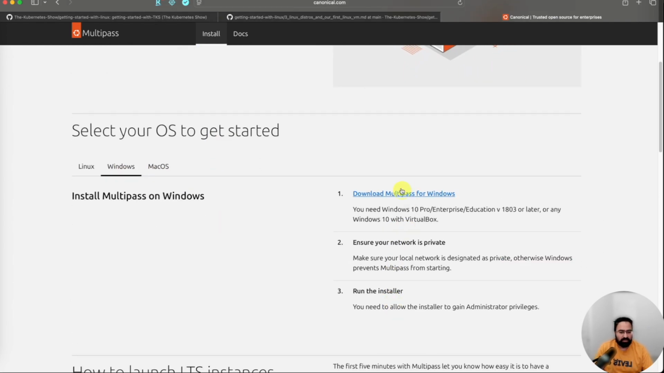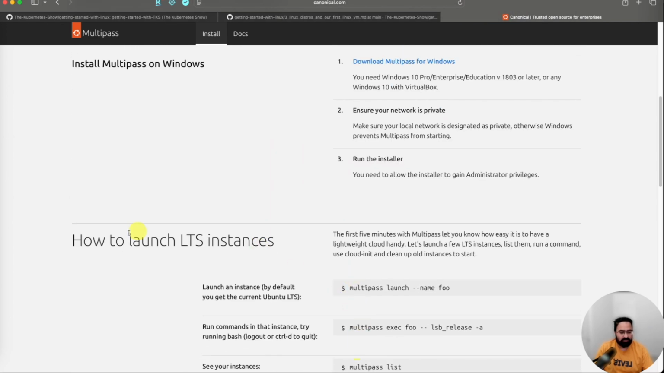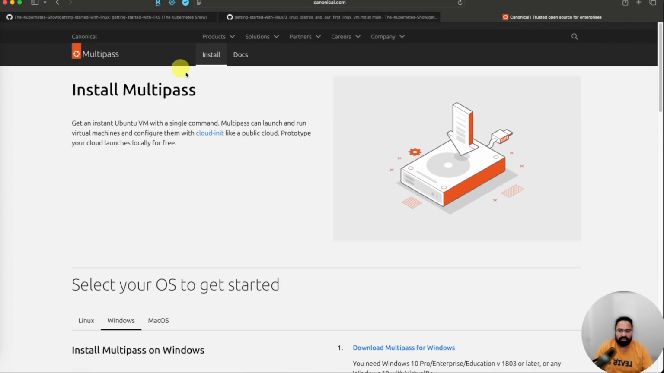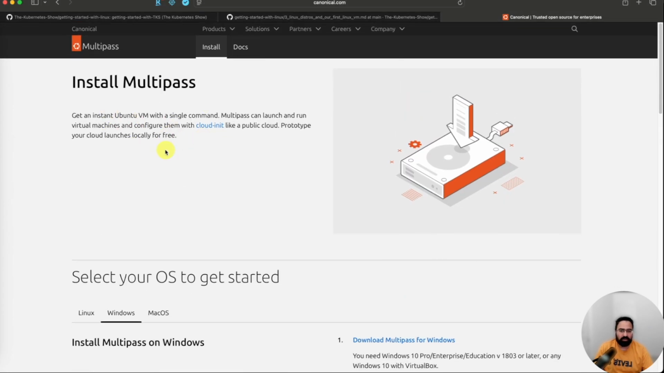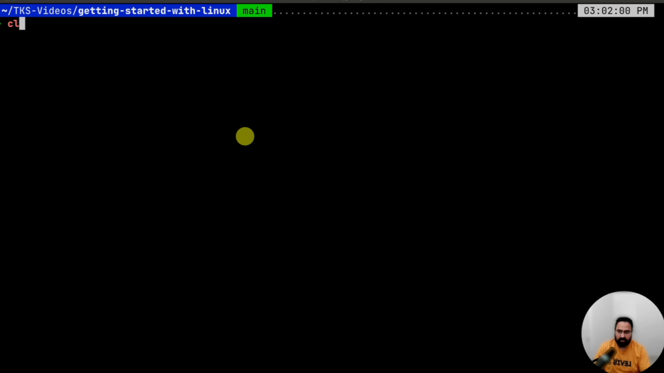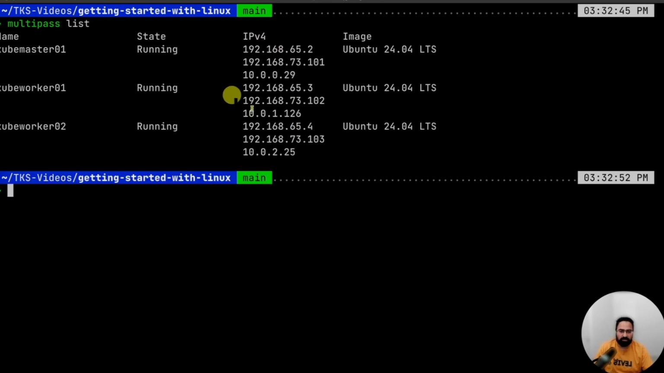How do you install it on Windows? You can download multipass and run the installer, and this is how you launch your VMs. This is by Ubuntu. It is a very advanced topic. It has cloud in it and many other features, but I'll not be going into details. I'll show you how it works. So let's start with this. I have installed it on my system. If I say multipass list, you can see there are three VMs running. I'm running a Kubernetes cluster, but I'm not trying to show you how a Kubernetes cluster works.